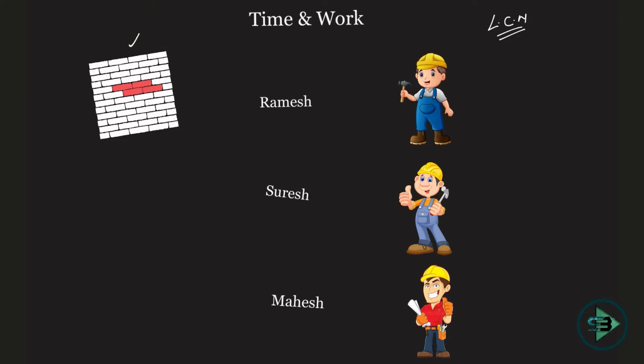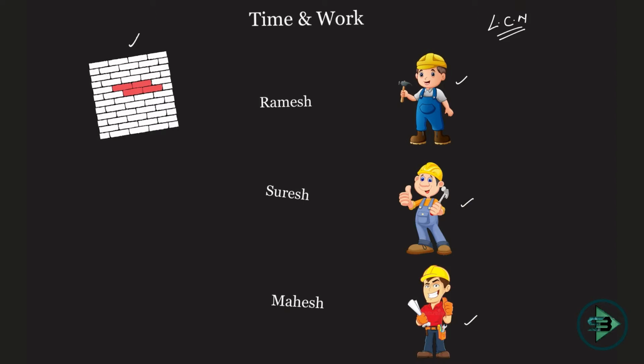Who all are making this wall? Now this is just an example. Instead of 30 bricks, take 60. How many bricks will we take? I'll tell you in the next part, but just put in the bricks and the wall is made. Now who all are working to make this wall? Ramesh, Suresh and Mahesh, as you can see here.